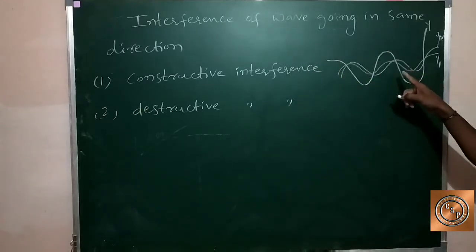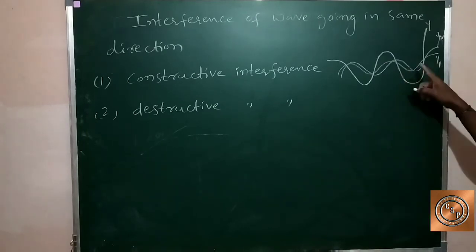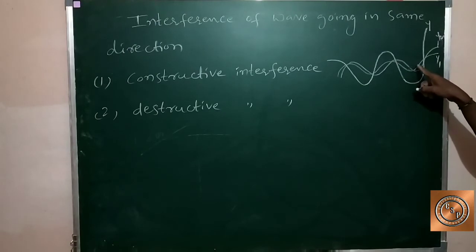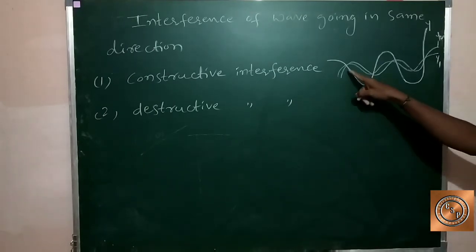When we take the individual displacements, the first wave displacement is y1 and the second wave displacement is y2.